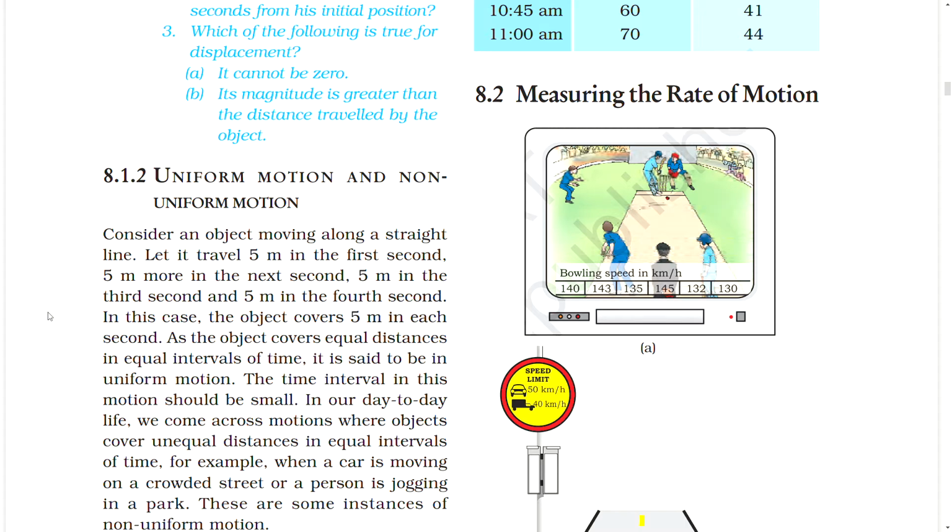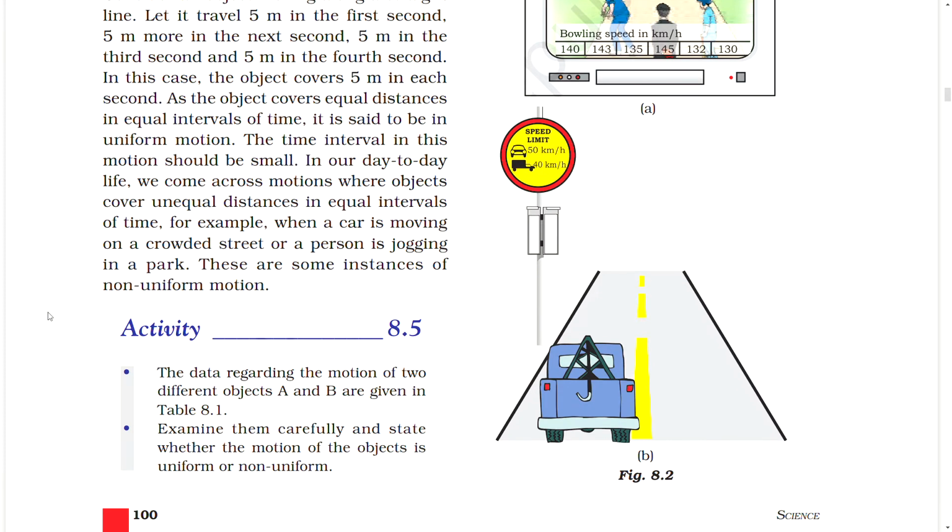In our day-to-day life, we come across motions where objects cover unequal distances in equal intervals of time. For example, when a car is moving on a crowded street or a person is jogging in a park, these are some instances of non-uniform motion. Activity 8.5. Do this. The data regarding the motion of two different objects A and B are given in the table.